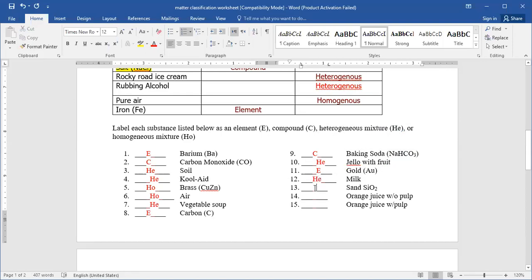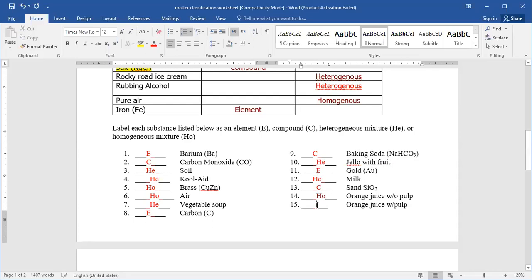Yeah, sand, SiO2, so it's silica, so it will be a compound here. Silicates here. Yeah. Orange juice without pulp, so it will be only a clear solution, so it will be a homogeneous mixture.